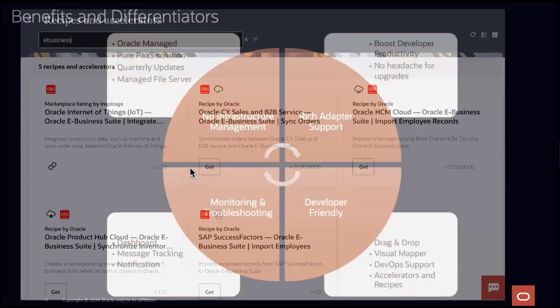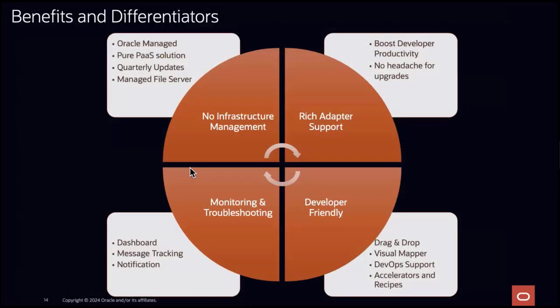Okay. And then to sum everything together, why OIC? Number one, it's a pure PaaS solution, so there's no infrastructure management for you. It's all Oracle managed. You get quarterly updates, even the file server is managed, so you don't have to manage that. There's rich adapter support. In the comparison I did, all that complexity is encapsulated within the adapter, so you don't have to worry about that. And then there are always upgrades.